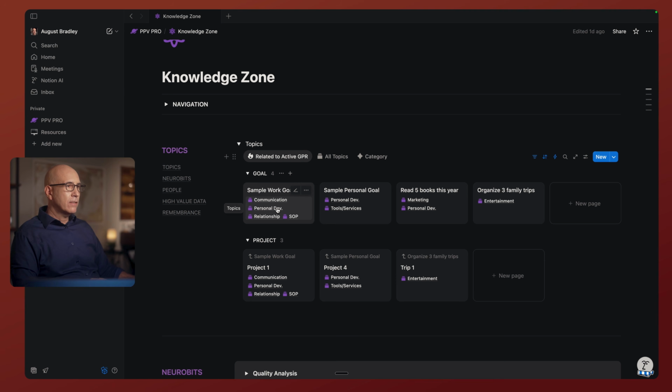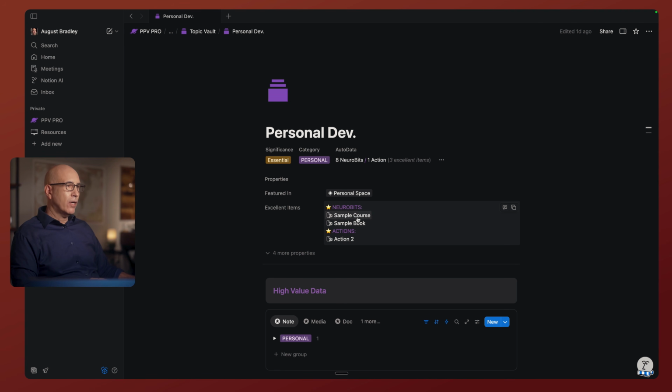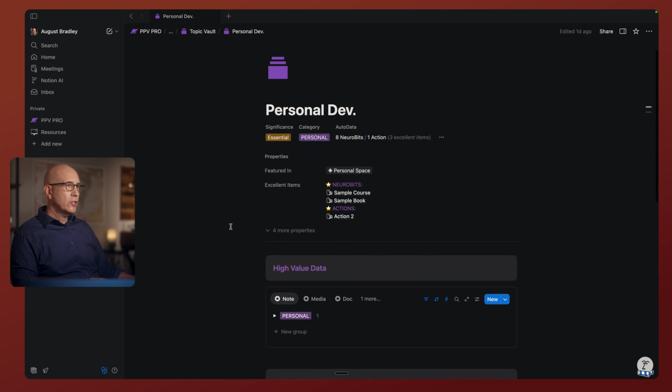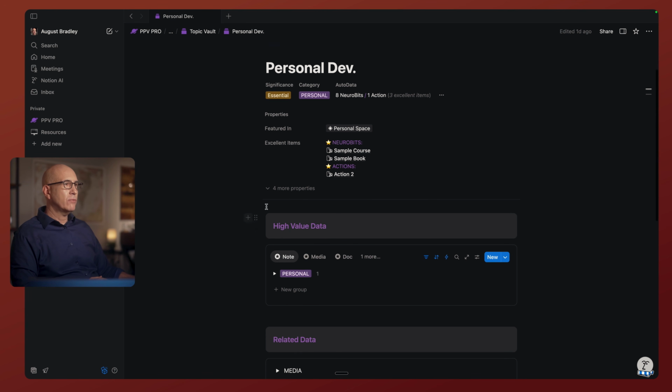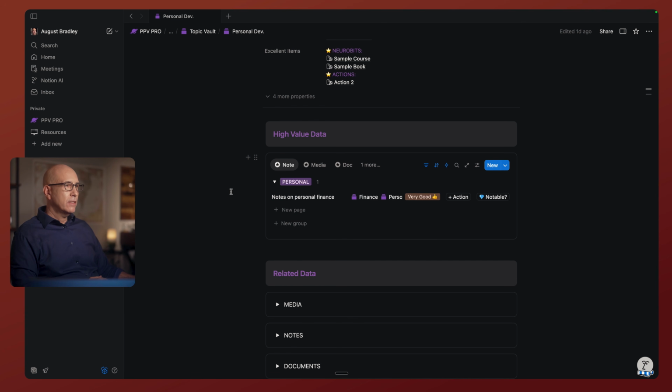If we look at personal development here as an example, we've got some auto data resurfacing here showing how many neurobits and actions are attached to it. Actions can also attach to topics. Here we have the high value ones, the ones that are marked as either very good or excellent. And those will resurface at the top across notes, medias, and documents.